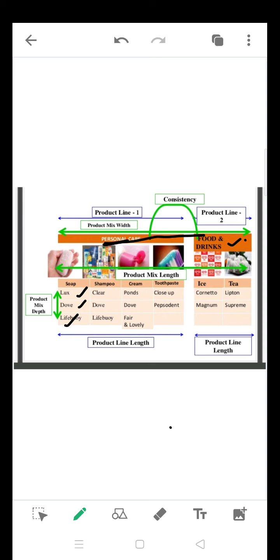So this is the product mix. This is the product width, that is personal care and food and drinks. And the product length I'm talking about here, they have soap, shampoo, cream, toothpaste. And when it comes to food and drinks, we have ice cream and tea. And when talking about depth, soap is not only one kind. We have Lux, Dove, Lifebuoy. When it comes to shampoo, we have Clinic Clear, Dove, and Lifebuoy shampoo again. When it comes to cream, we have Pond's, Dove, Fair and Lovely. So that is called the depth of a product.